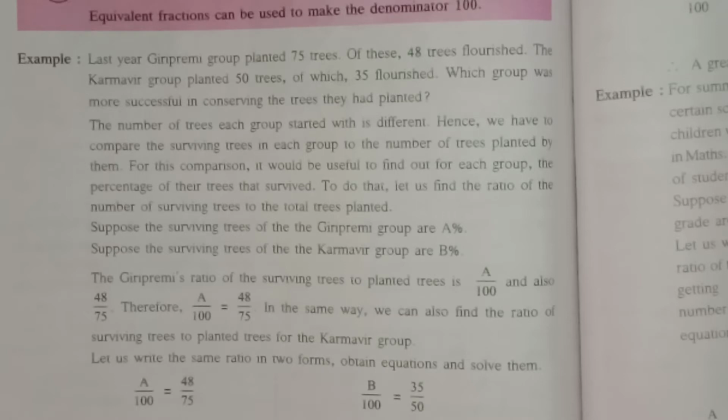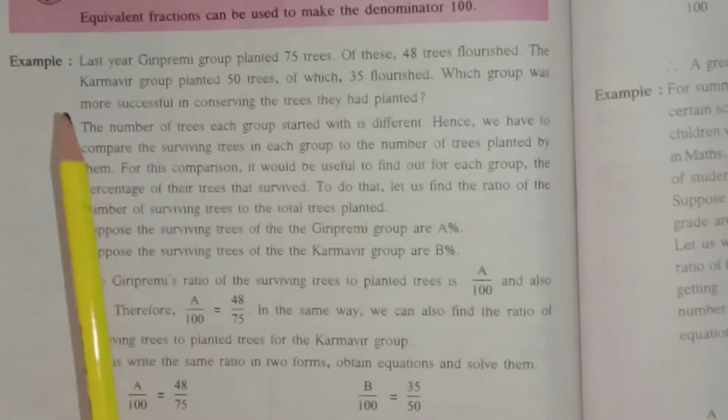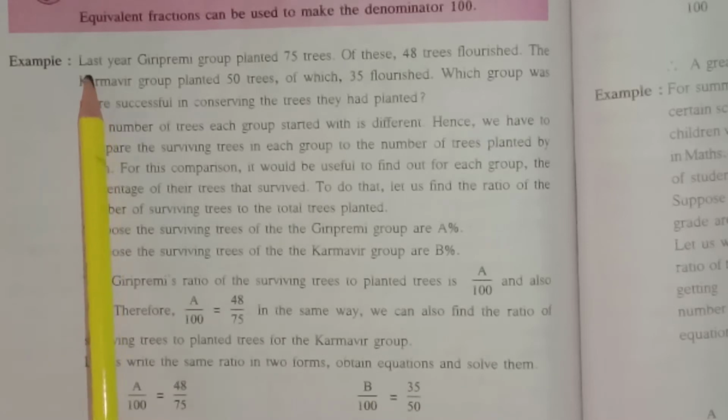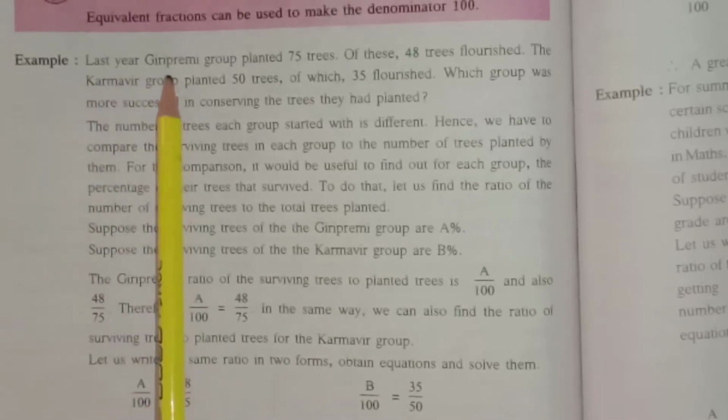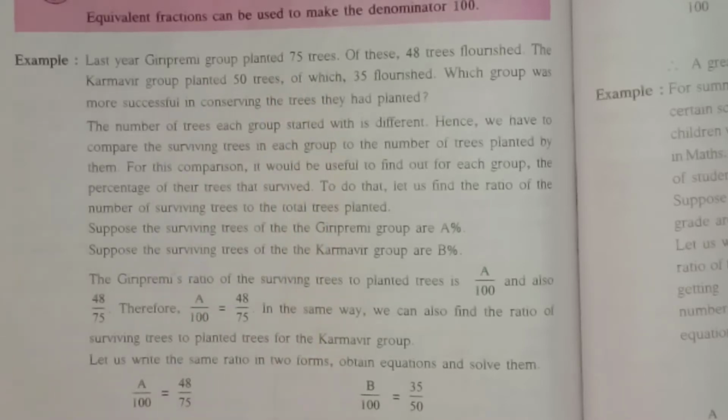So take out your textbook and open page number 62, and now let's first read the question of the first example. Last year Giri Premi group planted 75 trees.